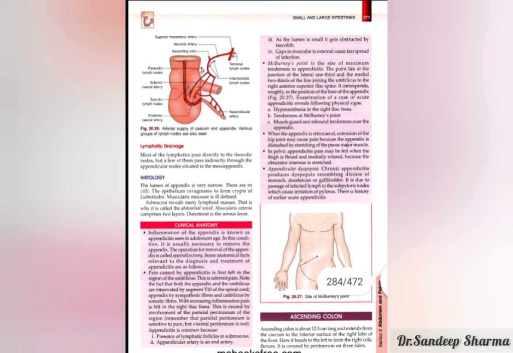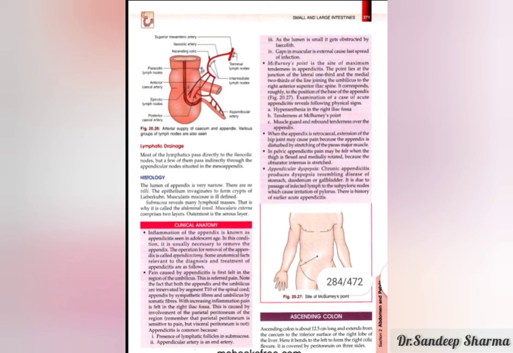Next clinical anatomy of the appendix is appendicular dyspepsia. Whenever a patient gets acute signs of appendicitis, but it subsides with some type of medicines, it will turn into chronic or subacute appendicitis, and it will cause dyspepsia resembling disease of the stomach, duodenum or gallbladder.